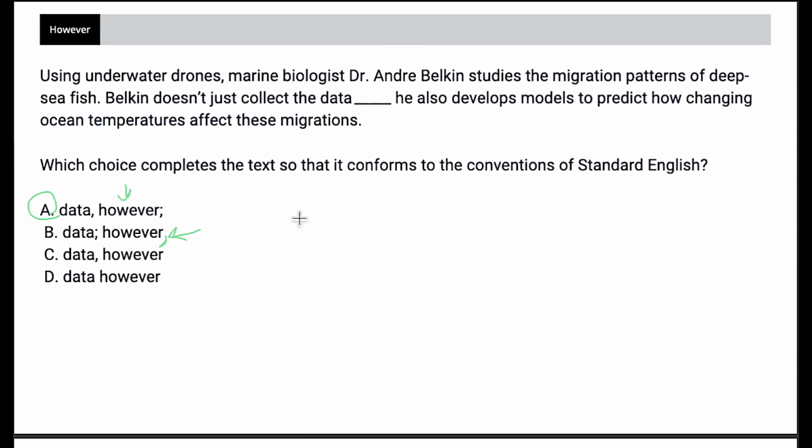But even if we had that comma, now all of a sudden we would be contrasting the third sentence with the second sentence, which doesn't really make sense because they go together. It's saying he doesn't just collect the data, and then it's telling us how he doesn't just collect the data. So those two ideas are linked. They are not contrasting. Therefore, choice B would not work. And from that explanation, it should be pretty obvious why choices C and D are also not going to work.